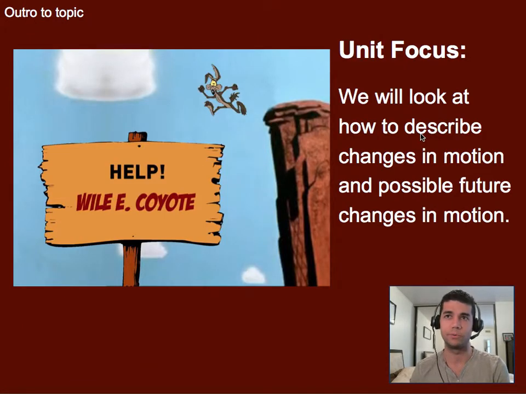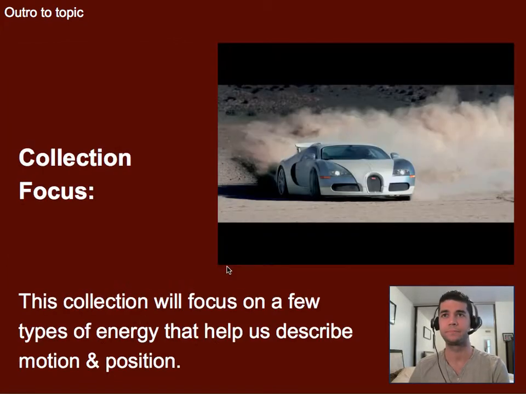So the unit focus that we talked about was we'll look at ways to describe changes in motion and possible future changes in motion. So for example here, Wile E. Coyote has potential energy. It's not there yet, but in the future he's going to gain kinetic energy as his potential gets transformed into kinetic. And this collection mainly was focusing on the idea of the main types of energy that we're going to use to describe motion and position.